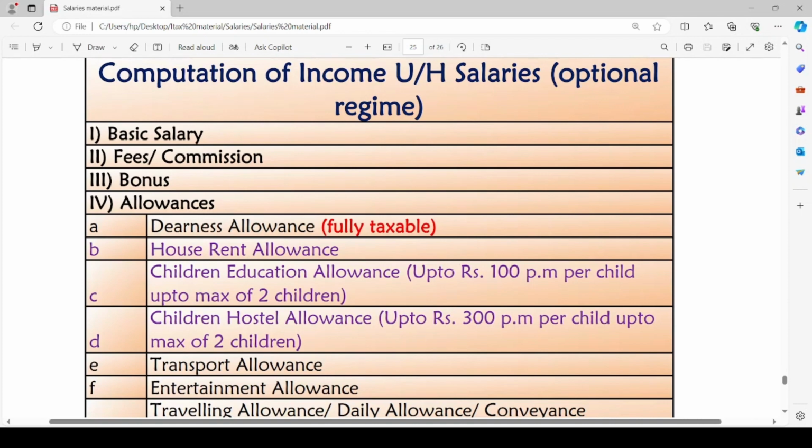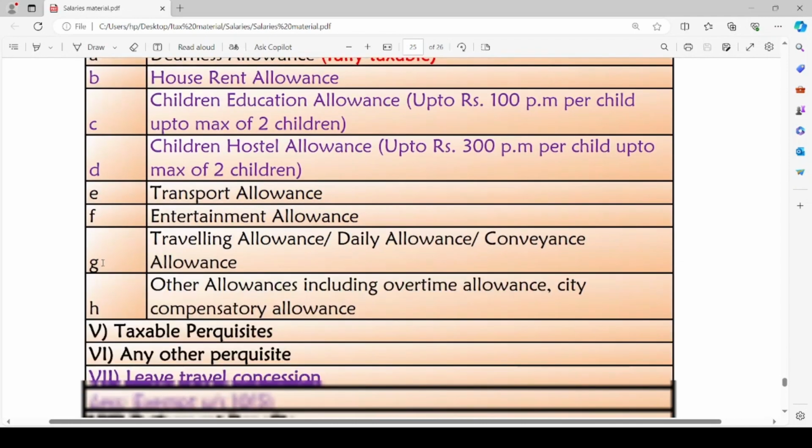In optional tax regime, children education allowance is exempt up to ₹100 per month per child up to a maximum of 2 children. For children hostel allowance, the amount will be up to ₹300 per month per child up to a maximum of 2 children. This exemption is not provided under default tax regime. So children education allowance and children hostel allowance will be fully taxable under default tax regime.